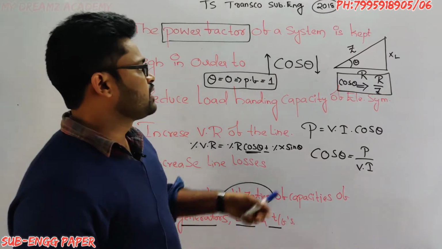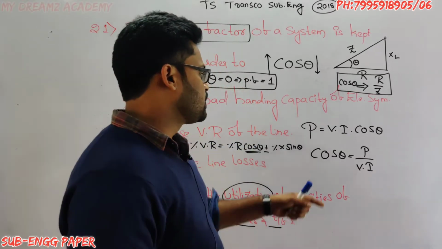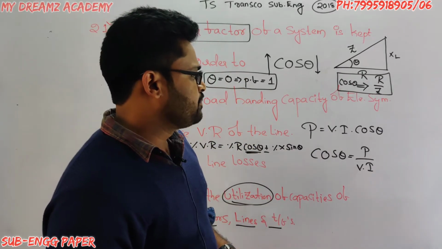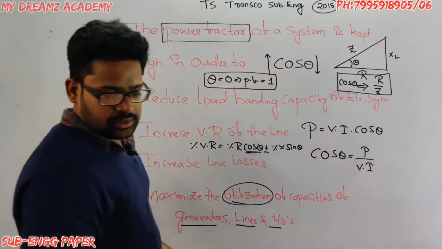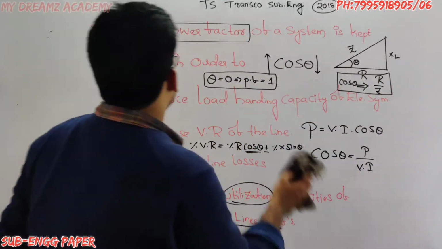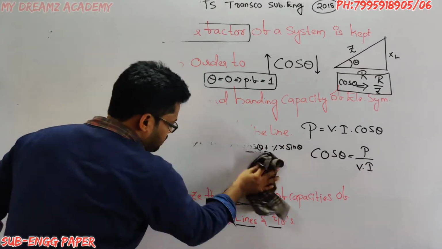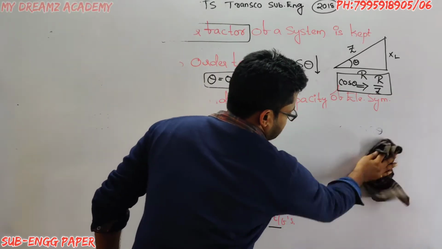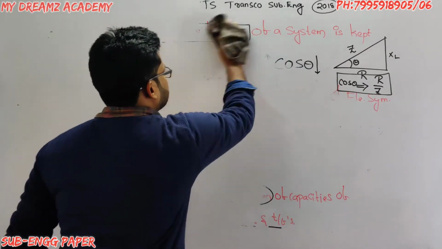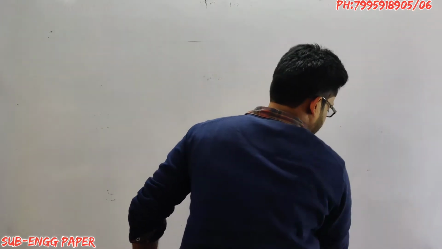The power factor can be represented as cos theta equals R by Z, and cos theta equals P divided by V into I. For DC we have only one power, P equals V into I. Now coming to AC, we have 3 types of powers.